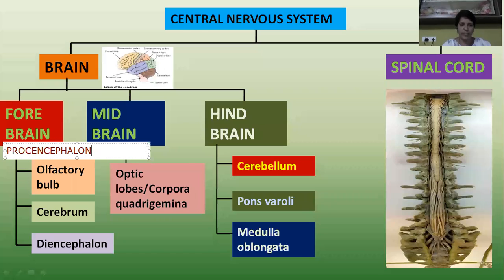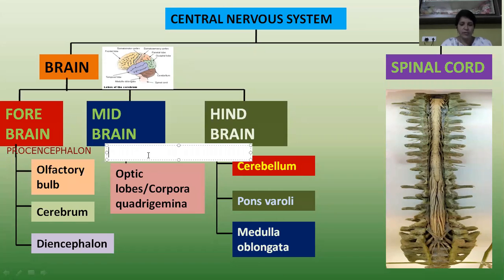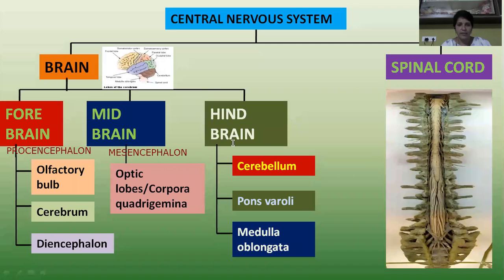Midbrain is also called mesencephalon. And hindbrain is also called rhombencephalon.